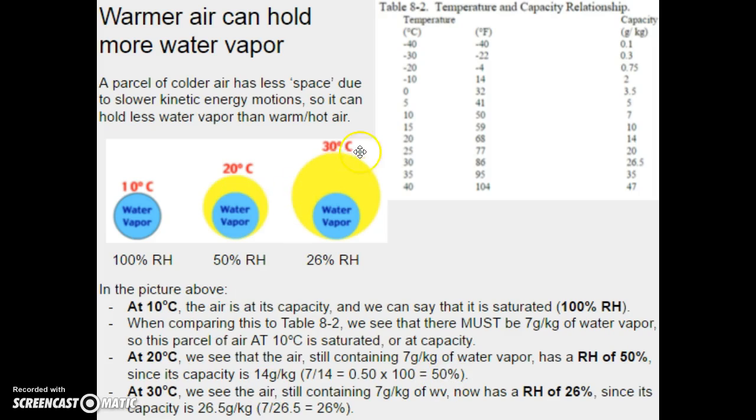And then at 30 degrees, I continue heating it. At 30 degrees, we see the air still containing 7 grams per kilogram, right? 7 grams hasn't changed. Now it has a relative humidity of 26%, since its capacity is 26.5 grams, so 30 degrees C can hold 26.5 grams per kilogram. 7 divided by 26.5 tells me 26%. So I can look at it as this ratio of how much water vapor it has compared to how much it can hold.